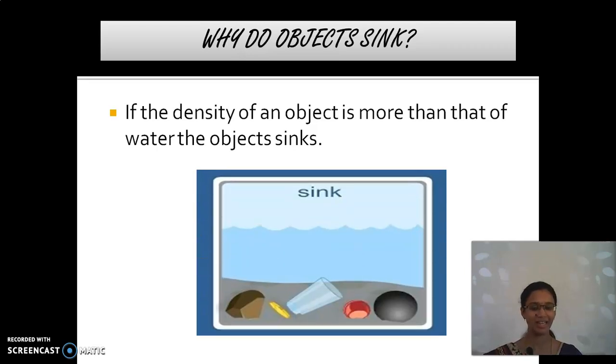So, consider for example stone, glass, iron ball, rubber ball, everything would sink because their density is greater than the density of water. Shall we go to the next one?